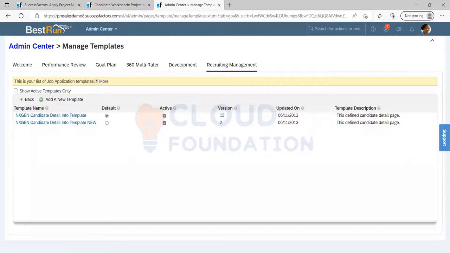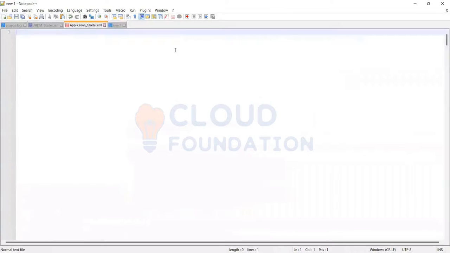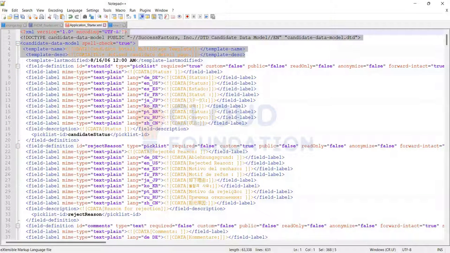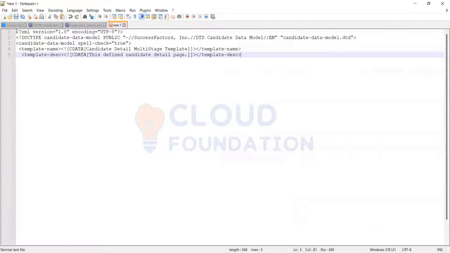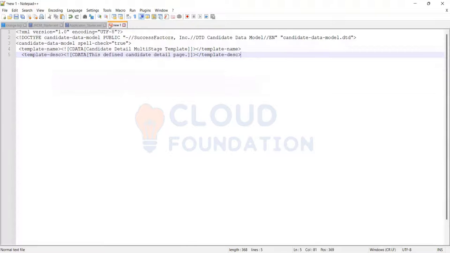Let's go and start with the creation of the application. How do we start? Let's start with how to create an application template from scratch. This is a standard tag which I'm copying from my previous reference XML and pasting here.